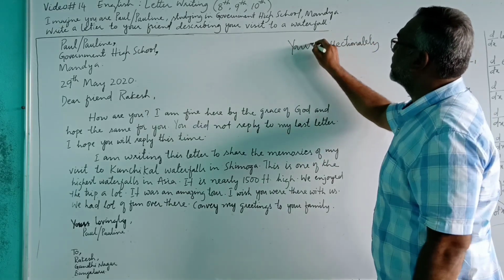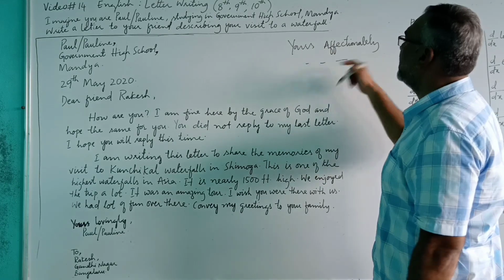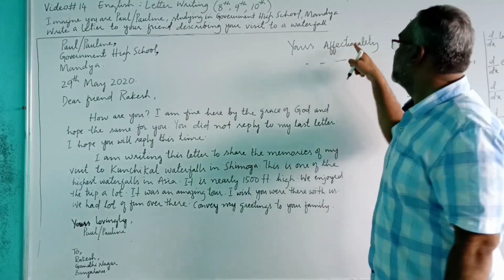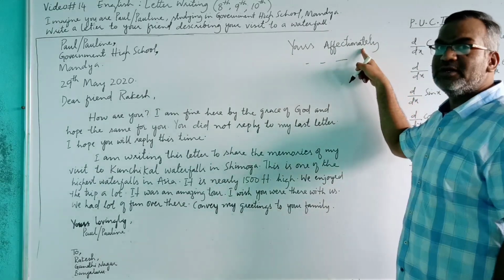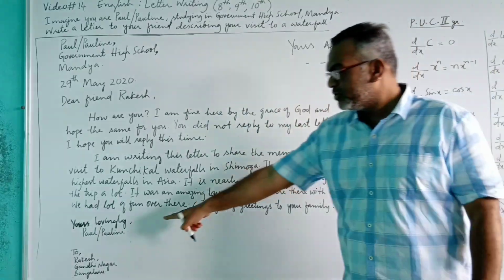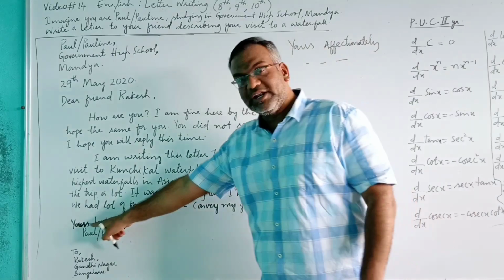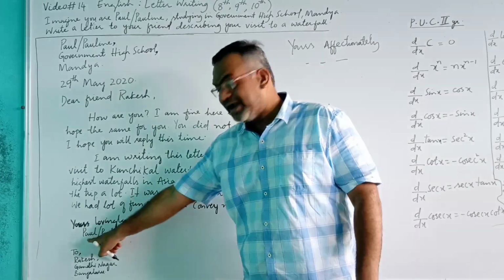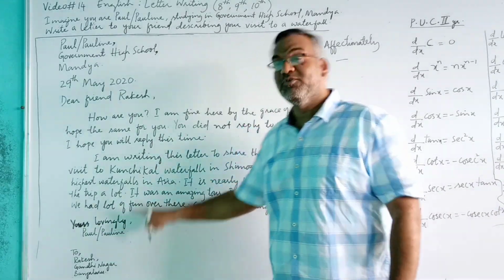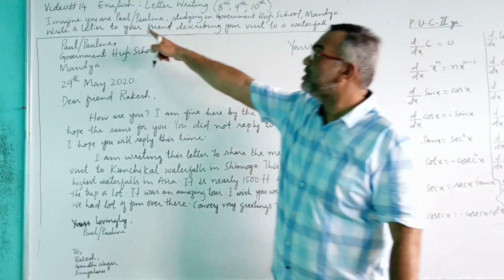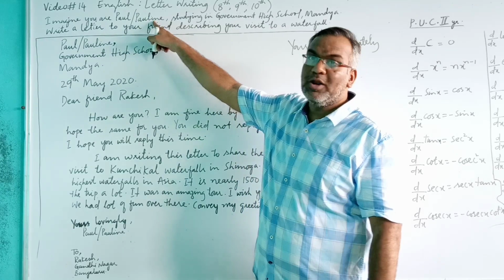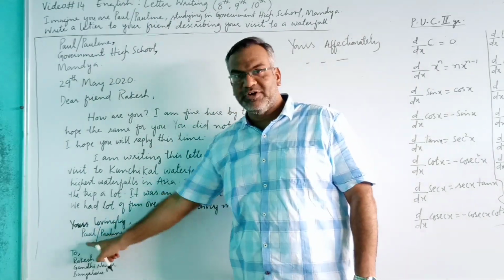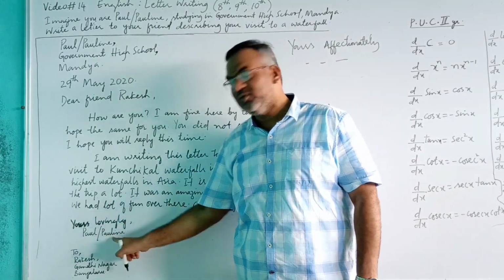Yours affectionately. Then the name. You can use this word affectionately, or you can use lovingly. Yours lovingly, and under that you have to write the name which is given in the question. What is the name given in the question? You have to imagine yourself as either Paul or Pauline. So write any one name. I have written Paul or Pauline. You can write any one name here.